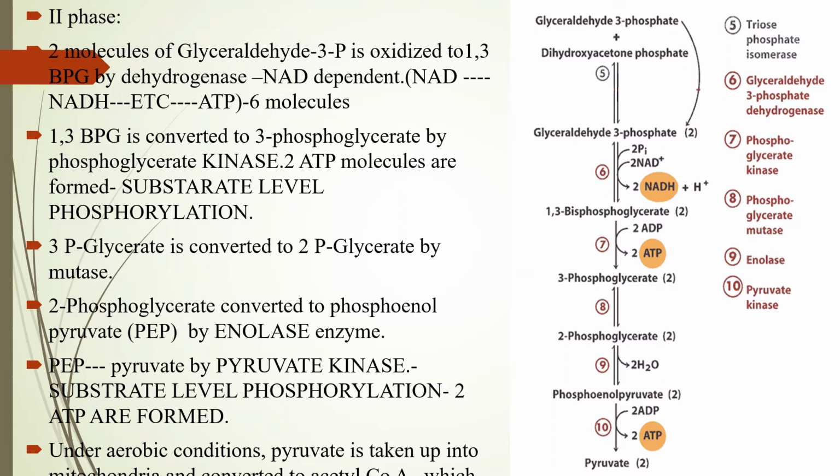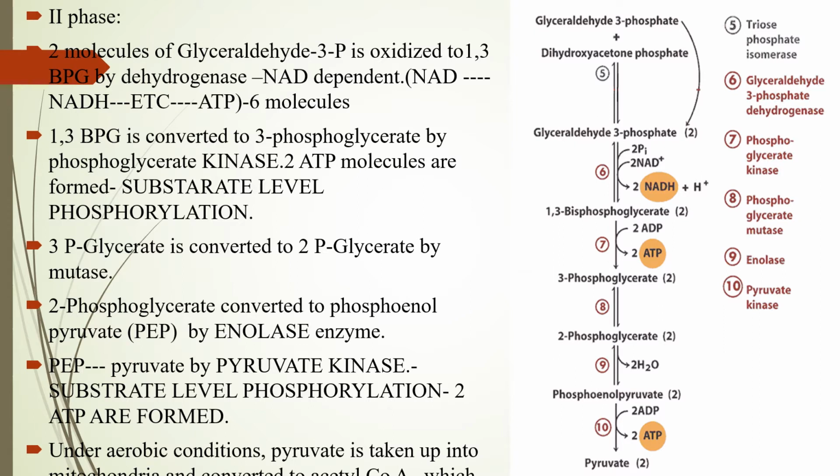And here, this step is an NAD dependent reaction where the 2 molecules of NAD are utilized and it forms 2 molecules of NADH plus H plus, and these 2 molecules of NADH plus H plus will enter the electron transport chain and will generate 6 molecules of ATP. Or 1 molecule of NADH will give 2.5 or 3 molecules of ATP. So you can take it as 5 or 6 molecules of ATP. From this step, 6 molecules of ATP are synthesized.